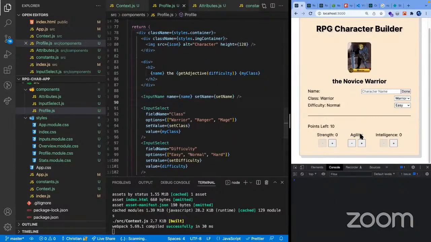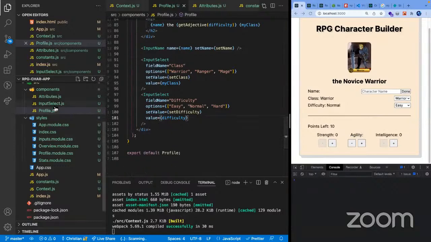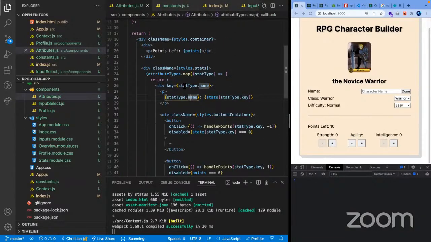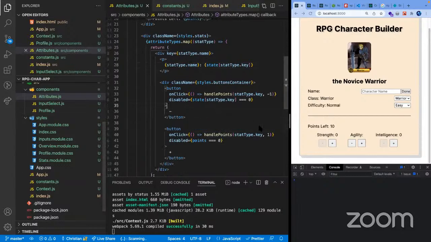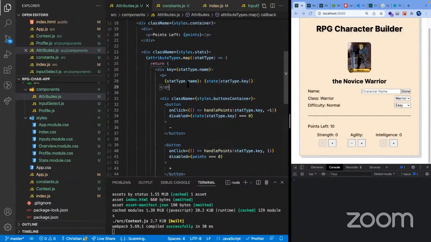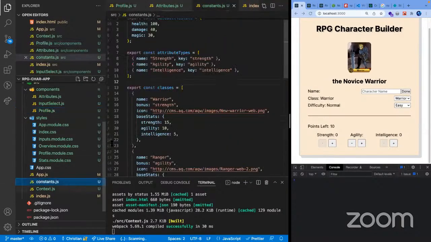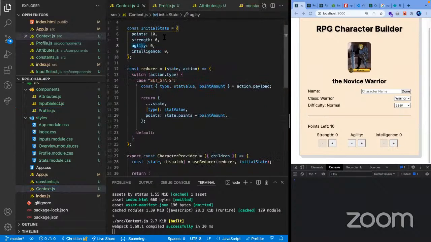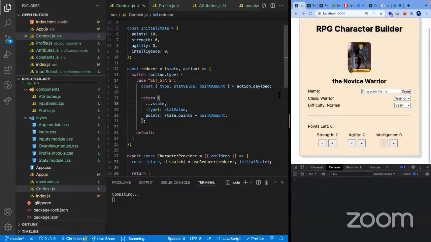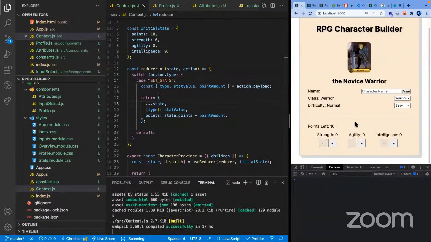But we do have a bug here, and agility is 0. Let's see why is that the case. I think we stat name state. Maybe I think we misspelled stuff in here. Agility, yeah. Okay, my bad. Okay, oh, that fixed it. And yeah, that is for that part.